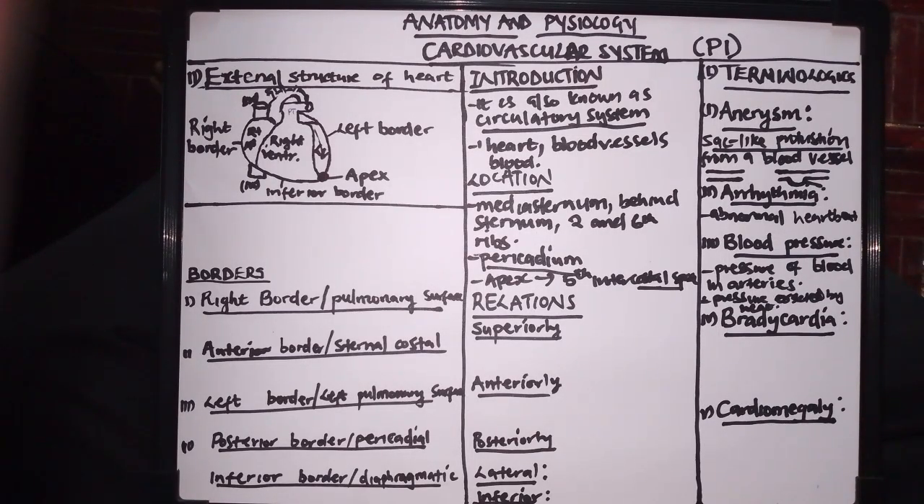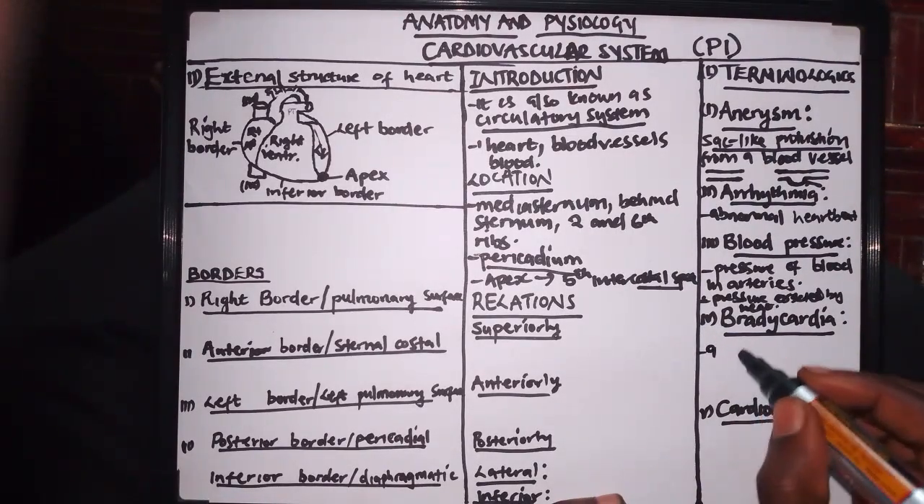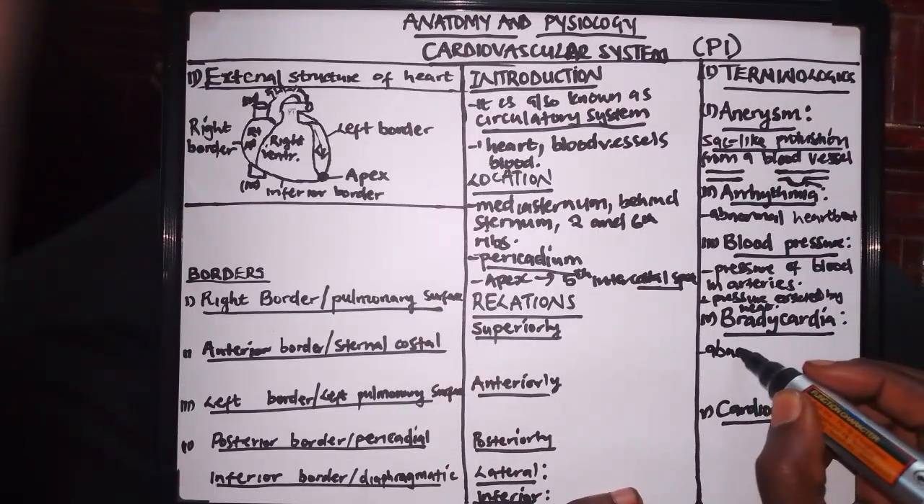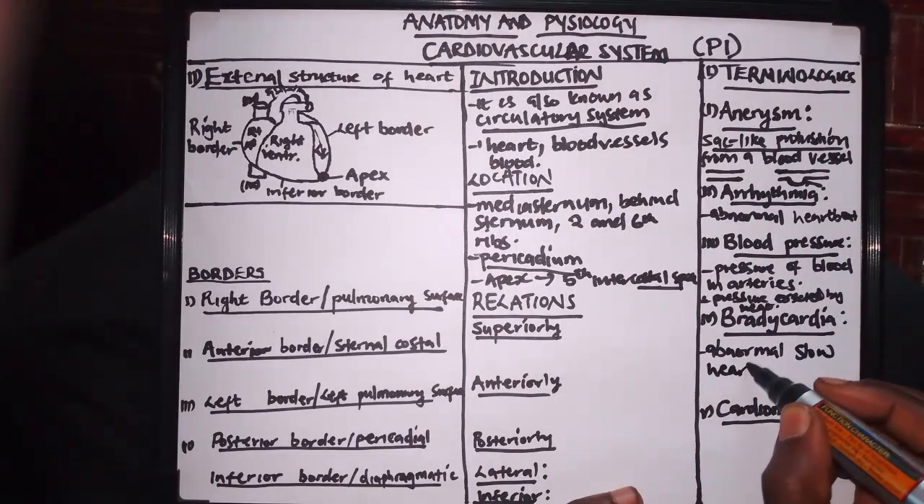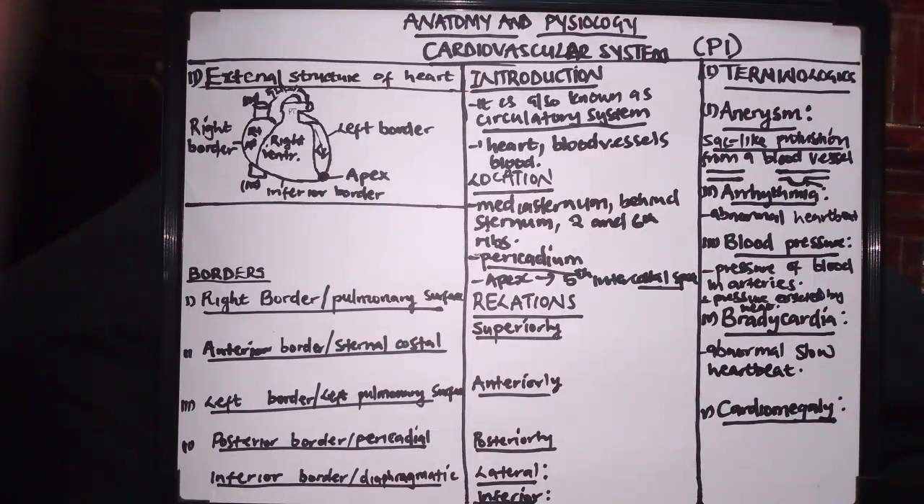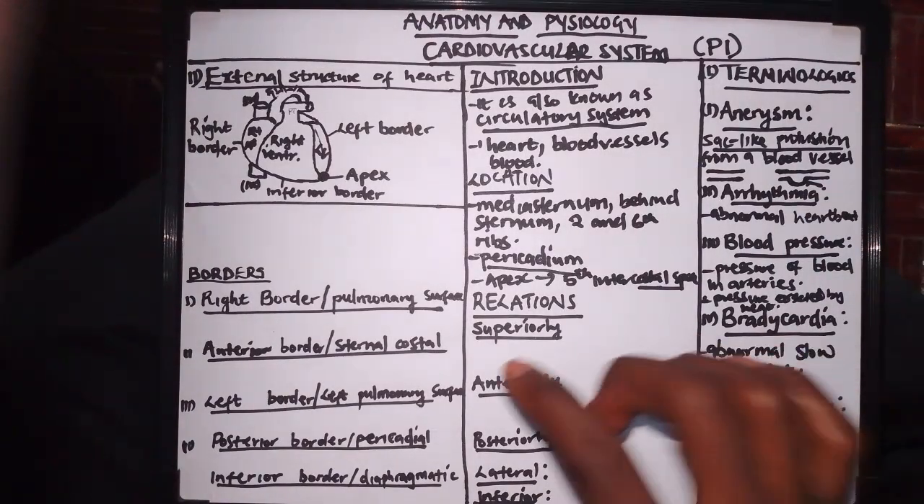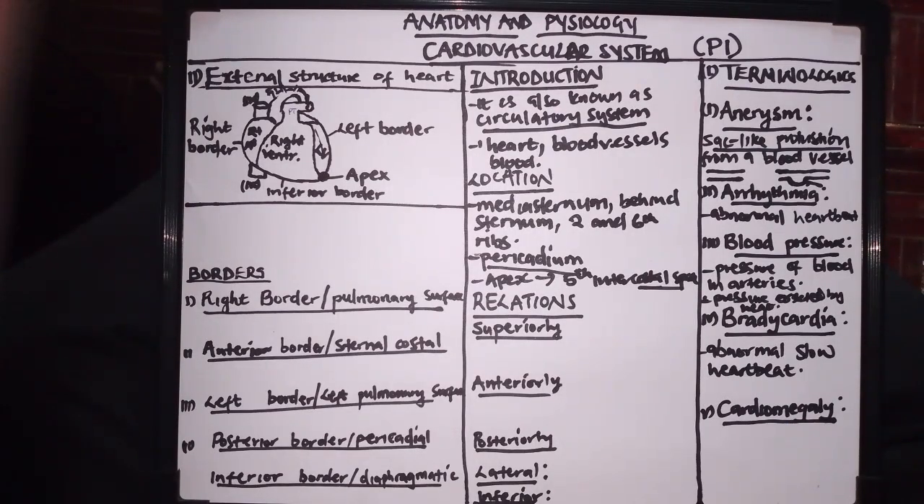Next, we are going to look at bradycardia. So what is bradycardia? Bradycardia is basically an abnormal slow heartbeat. So remember, arrhythmia is an abnormal heartbeat, whereas bradycardia is abnormally slow. So when we're talking about bradycardia, we're talking about a slow heartbeat.